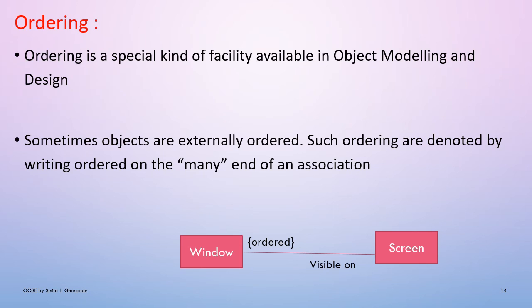So here one screen has many windows open or visible. On the many end we add a special component that is ordered, and it is represented in curly braces. So on the many side we have to add this component as ordered.